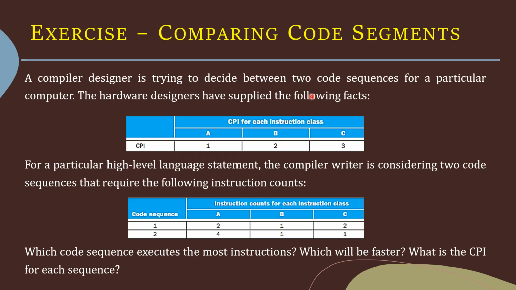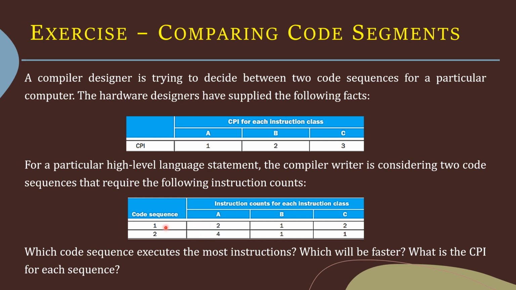An exercise which compares two code sequences. A compiler designer is trying to decide between two code sequences for a particular computer. The hardware designers have supplied the following facts. For the instruction class A, the CPI, clock cycles per instruction, is 1, for B it is 2, and for C it is 3. For a particular high-level language statement, the compiler writer is considering two code sequences that require the following instruction counts.